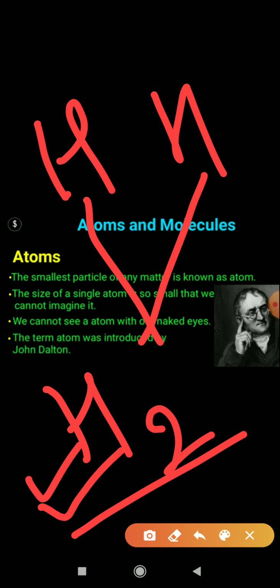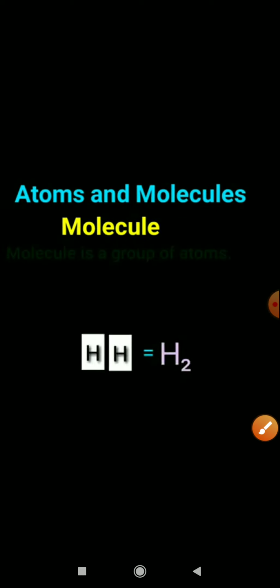Molecule, it means you can separate the molecules into the atoms, but atoms you cannot separate. Okay, you cannot separate the atom, but the molecule you can separate. Molecule is made up of atoms actually. So you can say that molecule is actually a group of atoms.